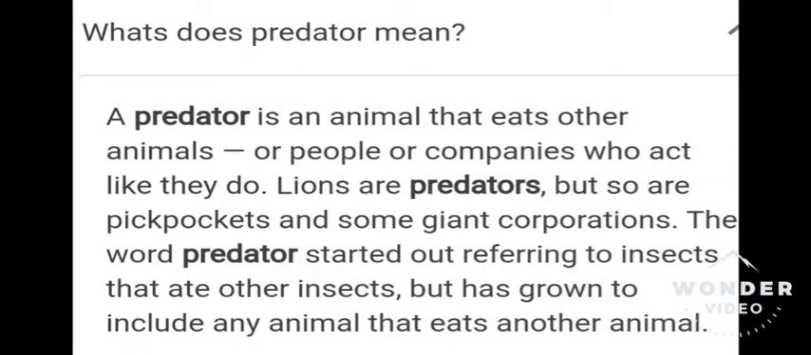What is a predator? A predator is an animal that eats other animals, or people or companies who act like they do. Lions are predators, but so are pickpockets and some giant corporations. The word predator started out referring to insects that ate other insects, but has grown to include any animal that eats another animal.